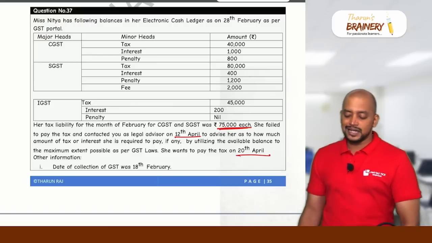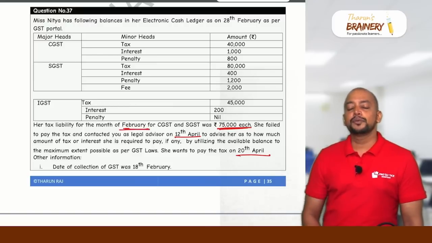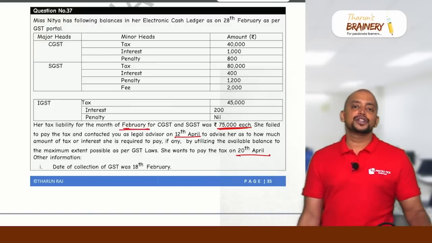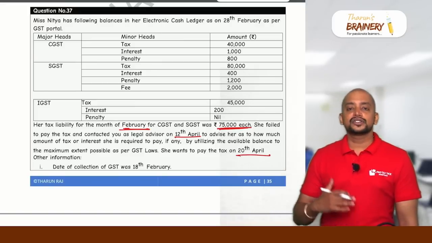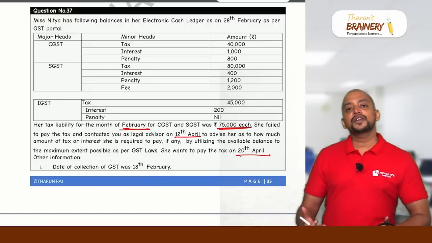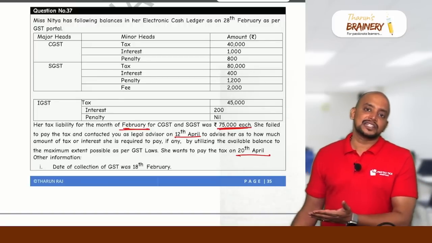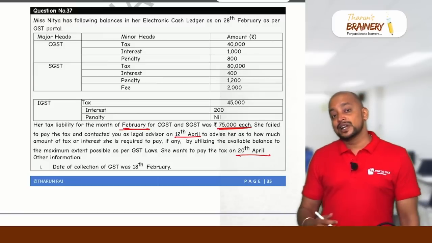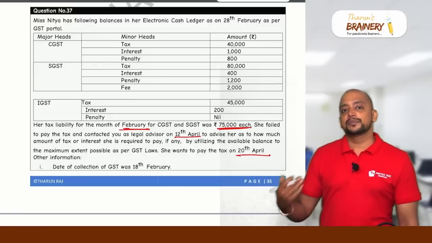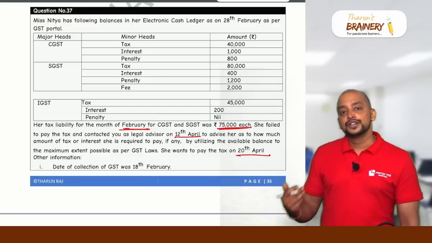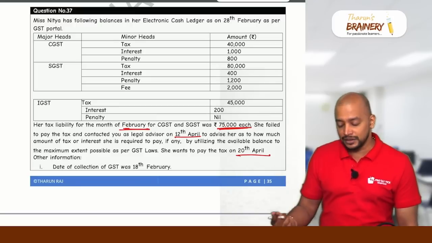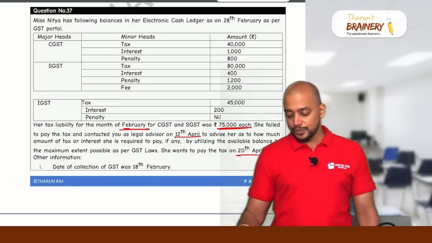Actually, this transaction pertains to February. For February, what is the due date? Usually the due date of payment of GST will be the due date of filing 3B, that is 20th of the next month. For February, the due date of GSTR-3B is 20th of March. So she should have made the payment on 20th March, but she is going to make the payment on 20th April. Which means there is a delay of 1 month, so for that 1 month interest needs to be computed.